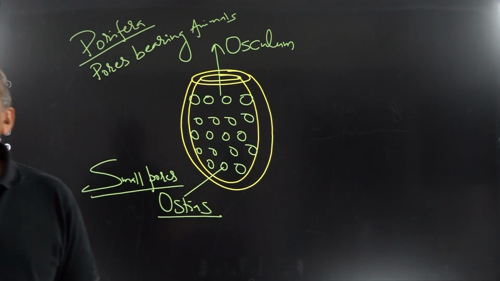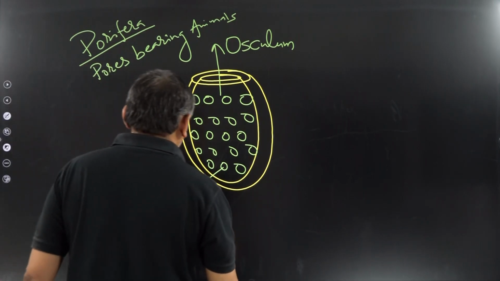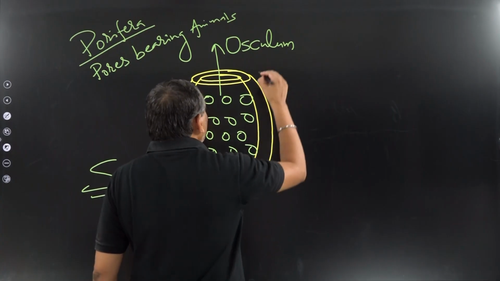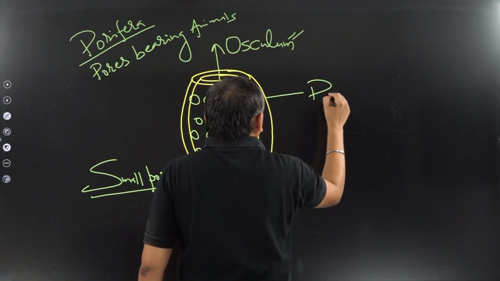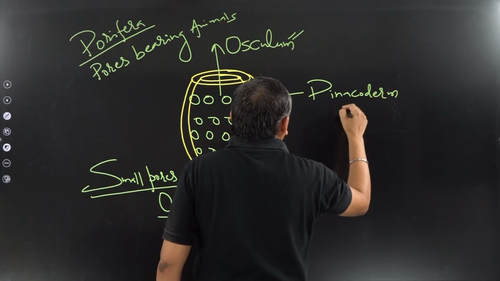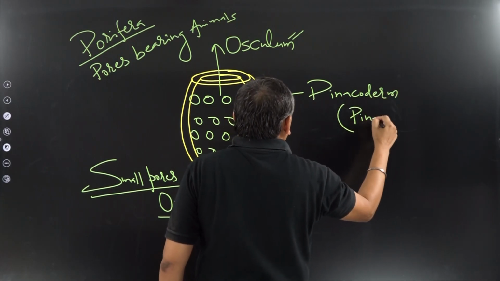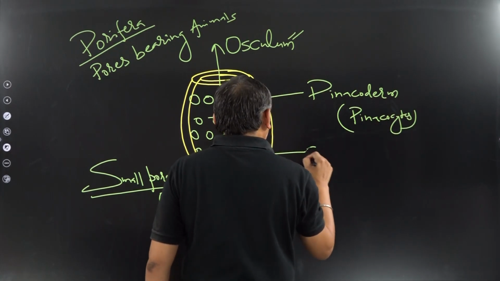Please draw this very simple diagram, you have to remember it. This layer is the pinacoderm. It is having the pinacocytes, and this layer is the choanoderm.